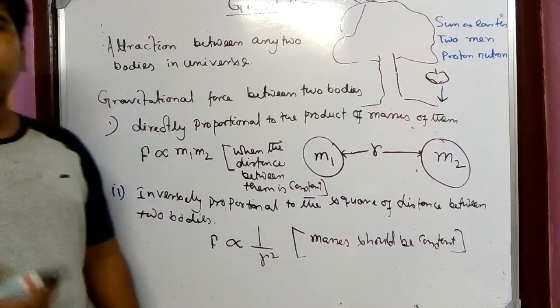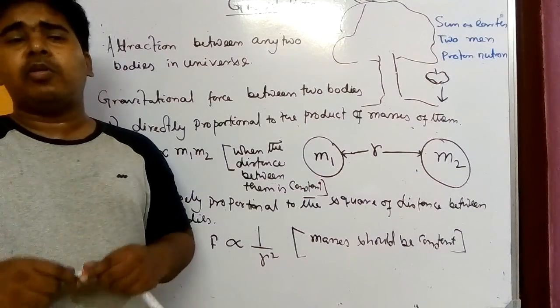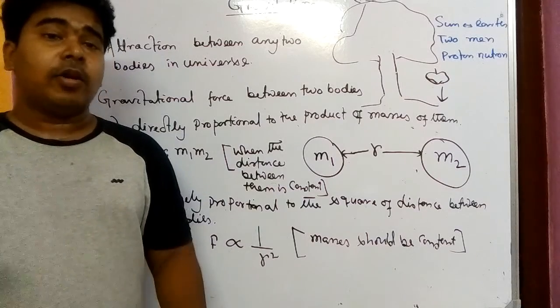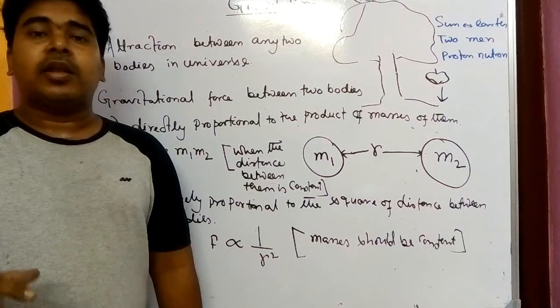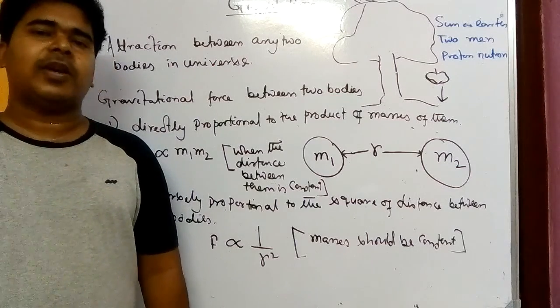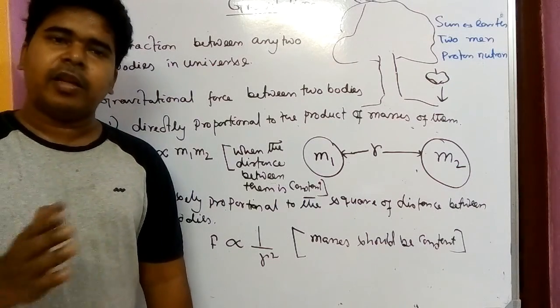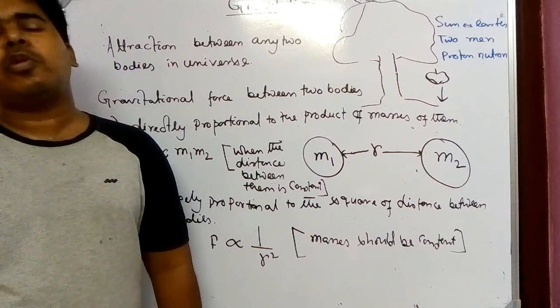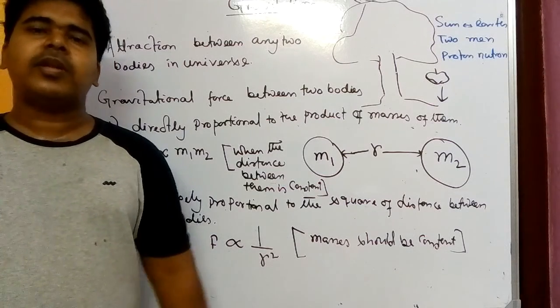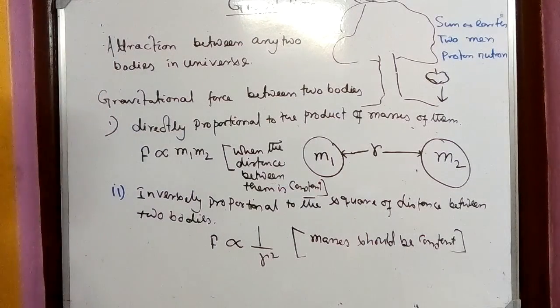Okay, simple thing. Whenever we are talking about the solar system, the planet which is nearer to the sun, on that planet the force of attraction by sun is more. Rather, if I go to the last planet, there the force of attraction will be less. So more the distance, less the gravitational force. So the property of the gravitational force we have seen. Now this one we want to show in a numerical form.